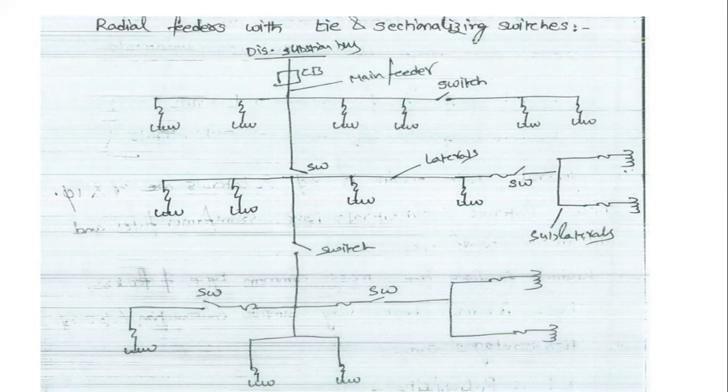Unfaulted sections of the feeder are connected to adjacent primary feeders. The fault can be isolated by opening the associated disconnecting device on each side of the faulted section. These switches are called the tie and the sectionalizing switches. Suppose the fault occurs at a particular area, then only this switch will be operated, and then these loads will be disconnected.